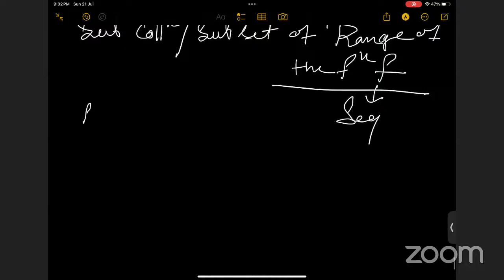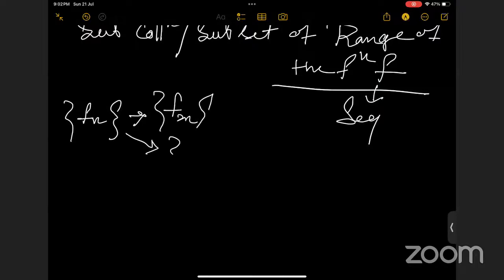Suppose you have n. For this, we can take two subsequences, like even and odd. These two can be subsequences for us, right?